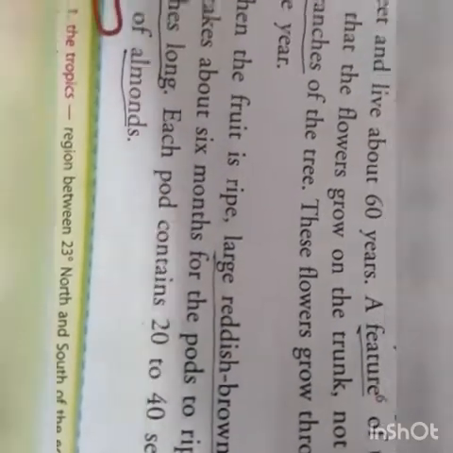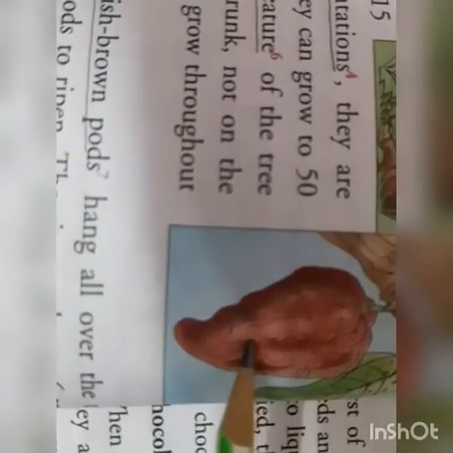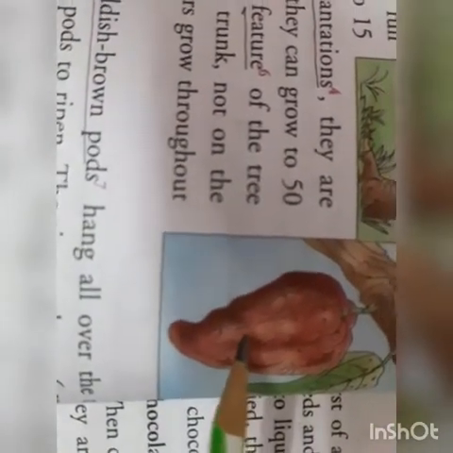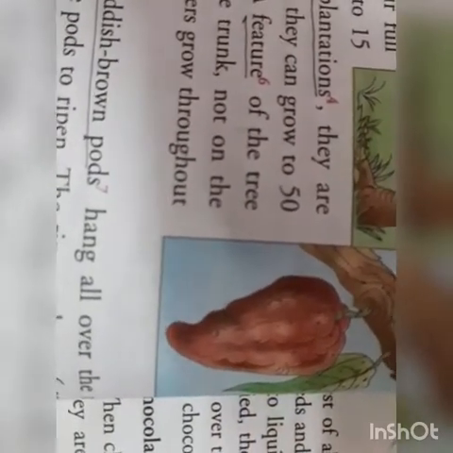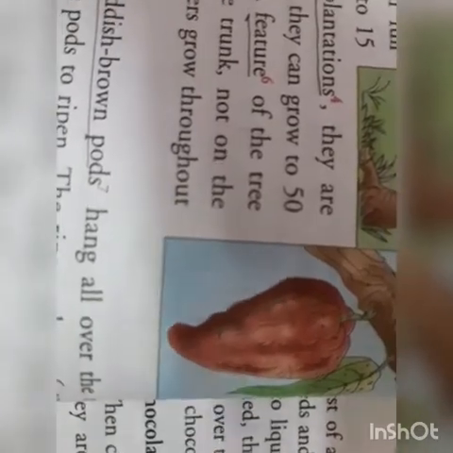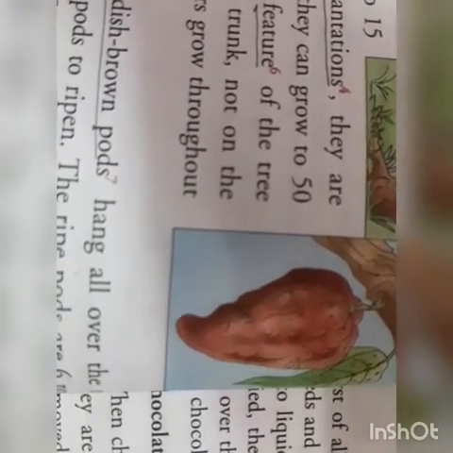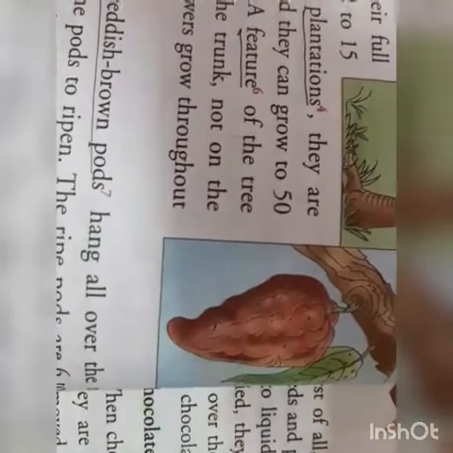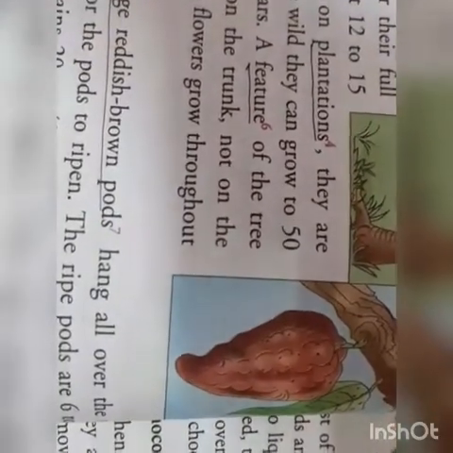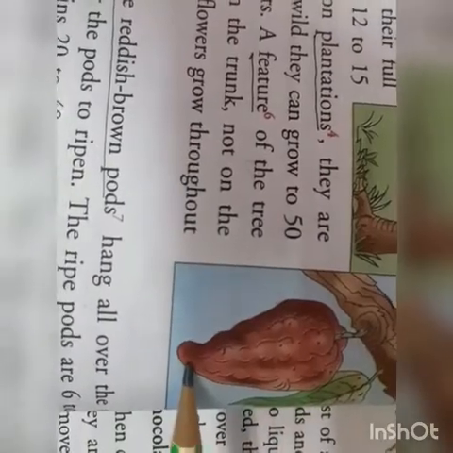That means to mature. And the pods are about 6 to 10 inches long. What is the size of this pod? The size of this pod is from 6 inches to 10 inches. And each of this pod contains nearly 20 to 40 seeds or beans that are about the size of the almond. The size of the seeds that are there is at the size of the almond. मतलब बादाम के साइज के इसके अंदर 20 से 40 सीड्स जो होते हैं एक पॉड के अंदर होते हैं, और इनका साइज होता है from 6 inches to 10 inches.